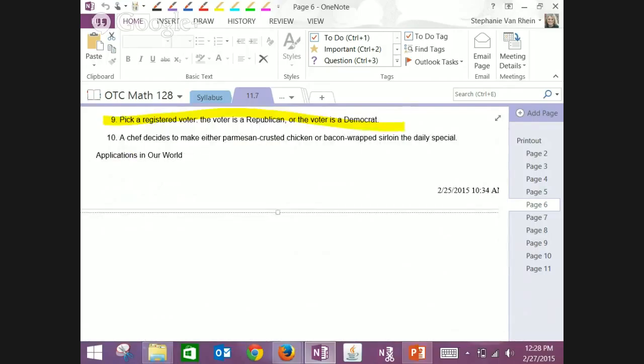A voter is Republican or a voter is Democrat. Mutually exclusive. A chef decides to make either Parmesan crusted chicken or bacon wrapped sirloin for the daily special. Yeah. There's only one daily special. It's either A or B. It can't be both.